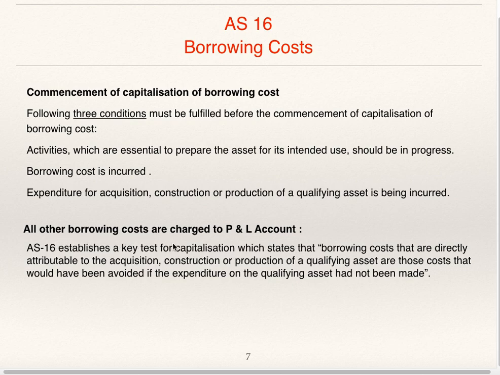All other borrowing costs are charged to profit and loss account. AS16 establishes a key test for capitalization which states that borrowing costs that are directly attributable to the acquisition, construction, or production of a qualifying asset are those costs that would have been avoided if the expenditure on the qualifying asset had not been made. So only directly attributable costs of qualifying asset are to be capitalized. All other costs are to be charged to profit and loss account.